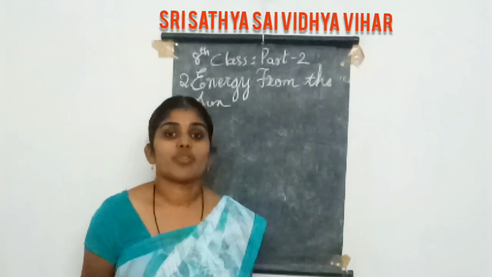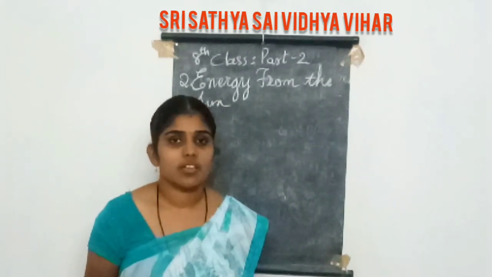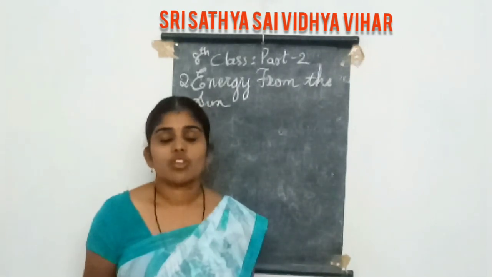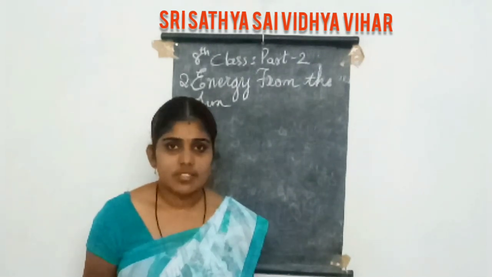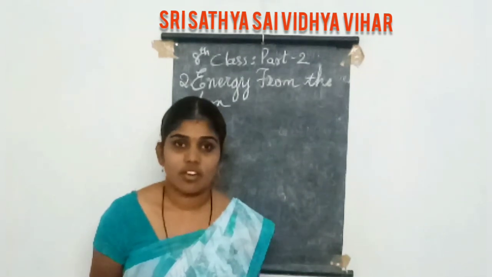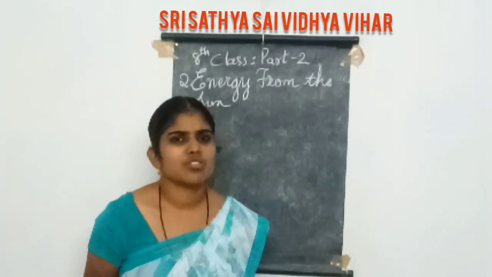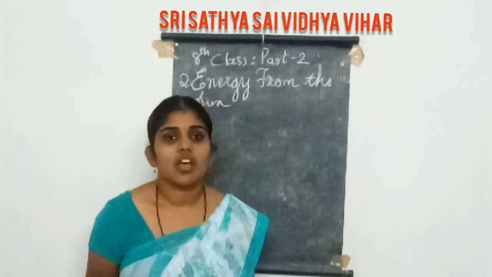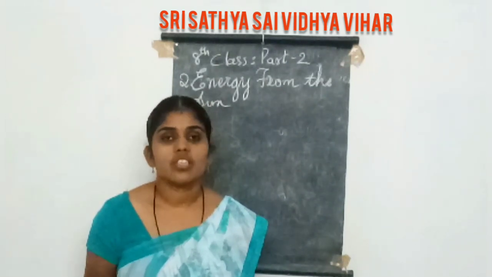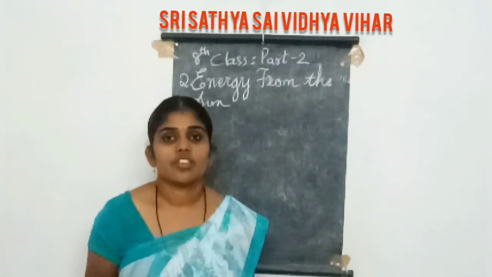Next we are moving to the next topic, that is solar energy and the sun rays. Solar energy means the energy which is released by the sun. So here, what is the position of the earth with respect to the sun rays?